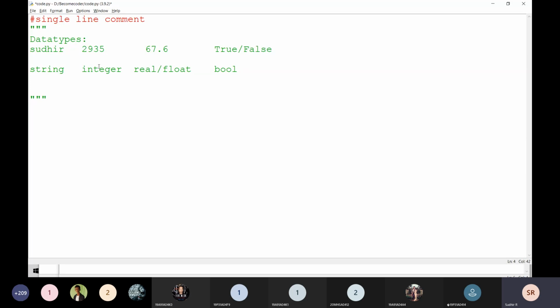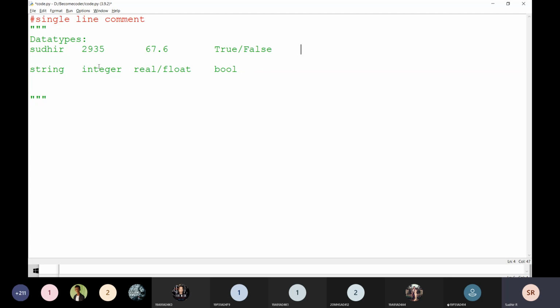True or false. T is capital, F is capital. Remaining all are small letters. Okay. In Python, there is one more data type, that is going to be a boolean. That is referred to with bool, and the variables can only be true or false.